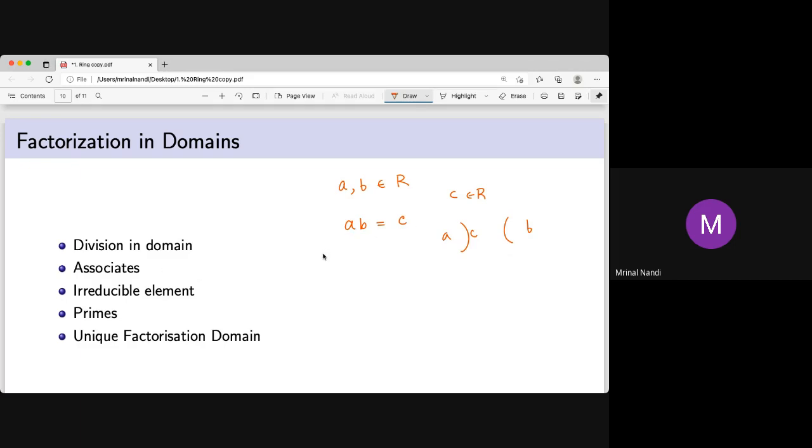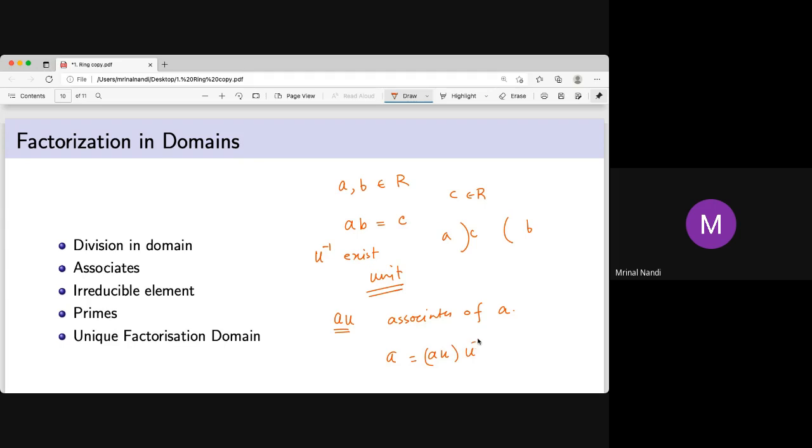What is an associate? If U has an inverse, say if the inverse exists, then U is called a unit. And AU is called an associate of A. Because you can always write A as AU into U inverse.